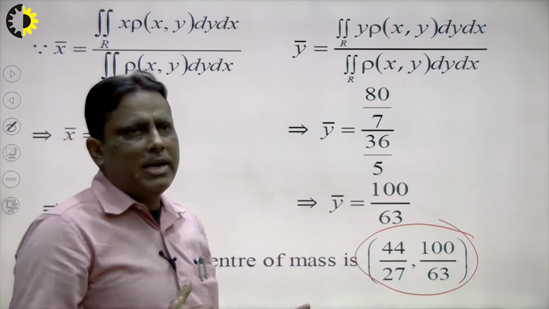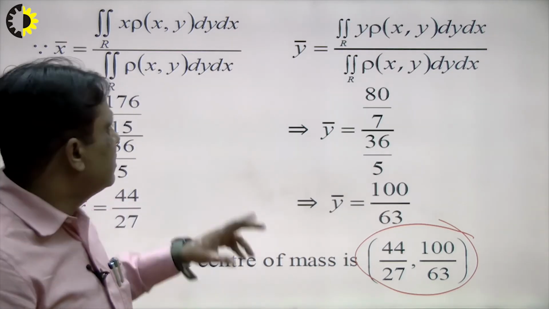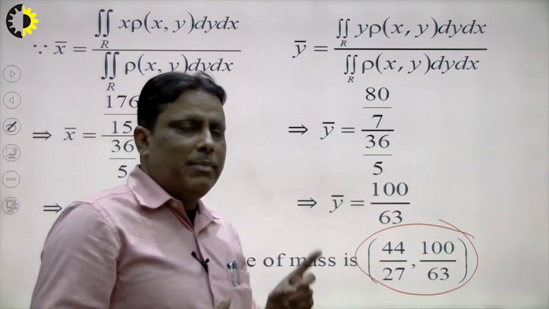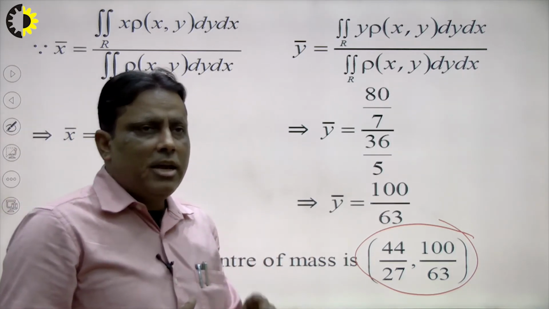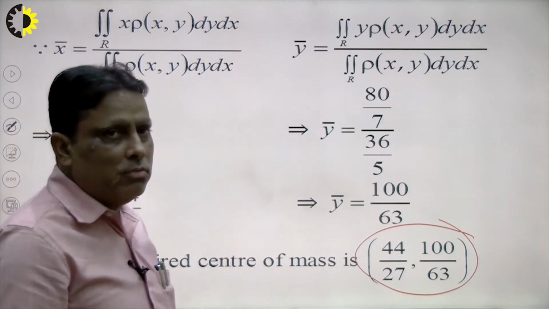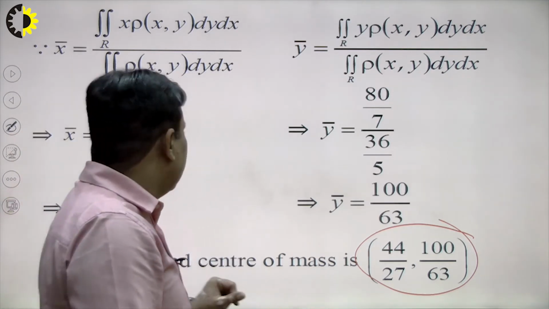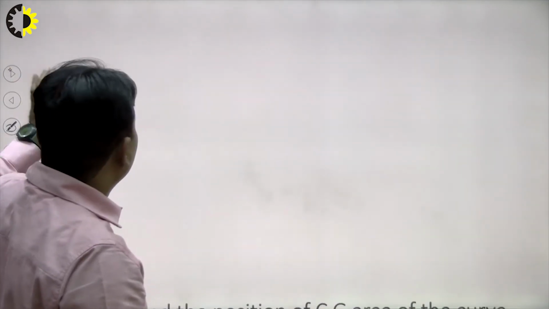Suppose density depends on density per unit length, so we use single integration. If density depends per unit area, so we use double integration. If density depends per unit volume, so we use triple integration. In this way we can find out problems one by one.